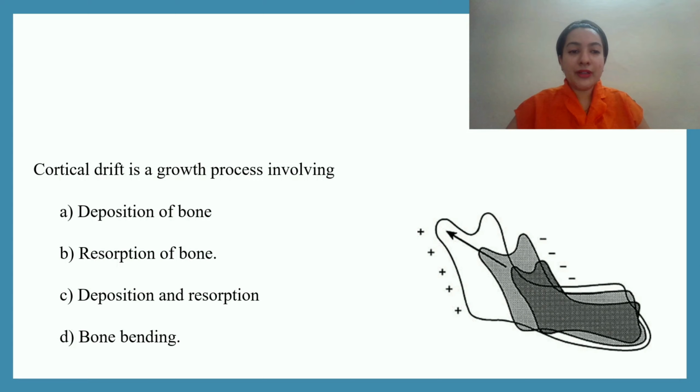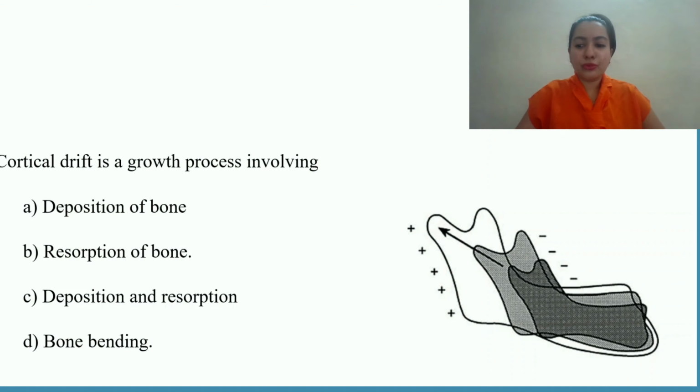Next question, cortical drift is a growth process involving. I am sure this growth topic is not very clear to you people, because that is generally the trend which I have seen in BDS students. It is not very clear. The procedure of growth and development is not really a very difficult topic. The thing is, it has to be just explained well, that's it.